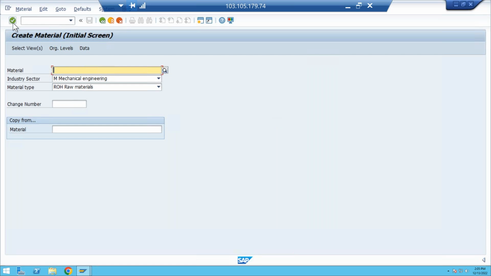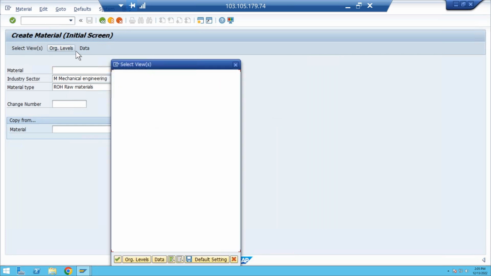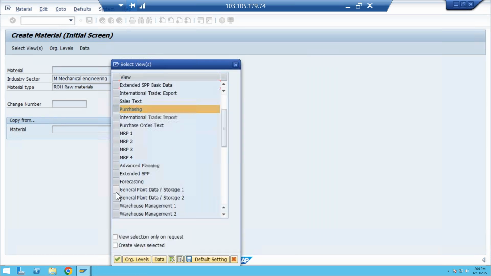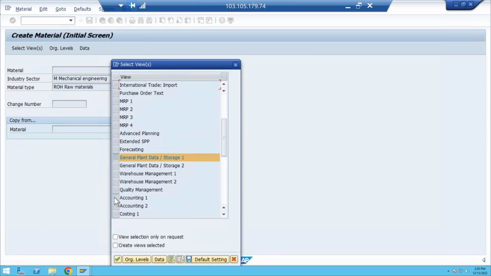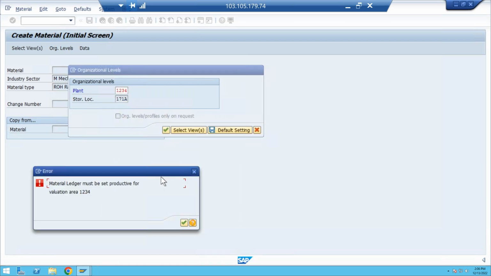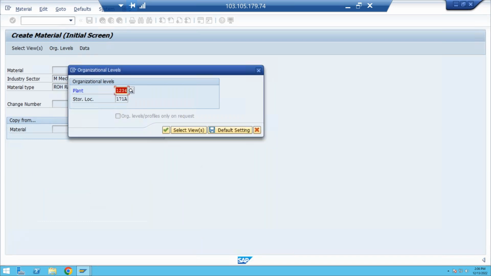So when you are getting this here, if I go to select org levels, first you go to basic data, purchasing, come to general plant storage location 1, and next the accounting 1 view, go to org levels, enter your plant 1, 2, 3, 4, enter your storage location 171A. Immediately the system is stopping us. Material ledger must be set productive for valuation area 1, 2, 3, 4. Now this is my new valuation area I created. That's what we are facing.